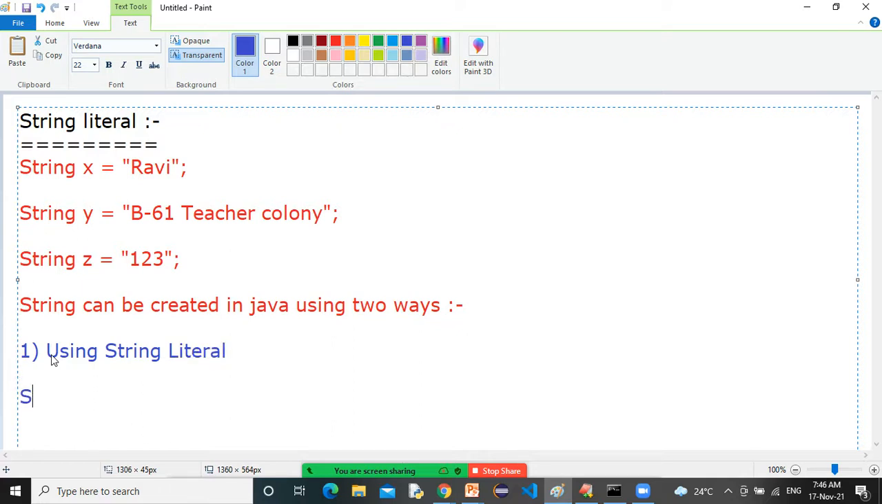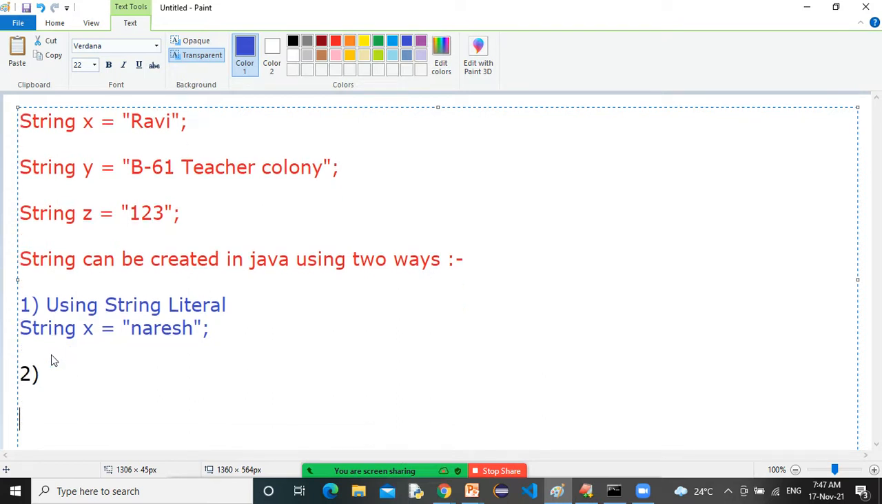Very simple, sir. String x is equal to Naresh. Correct or not? Yes, sir, correct. This is what string literal. Now, what is the second one, sir?